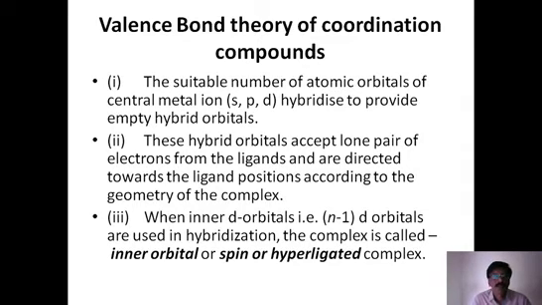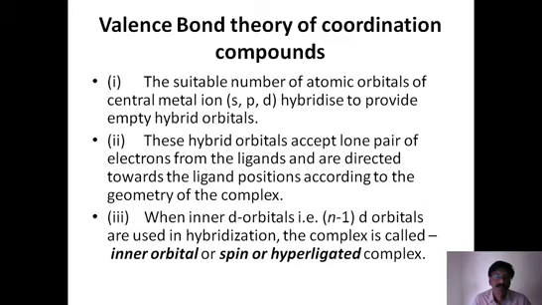Due to this involvement of vacant atomic orbitals, hybridization takes place, and after that, vacant hybrid orbitals are formed on the central metal ion. Central metal ion is now having vacant hybrid orbitals, isn't it? So these vacant hybrid orbitals now are ready for overlapping or for bond formation with the ligand.